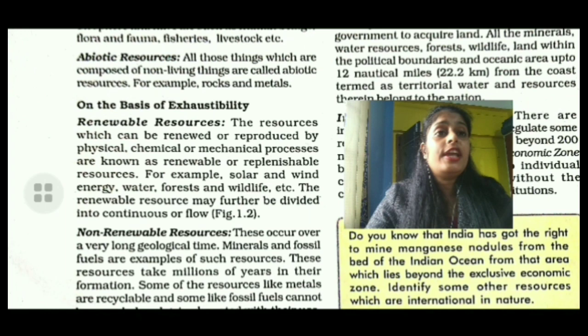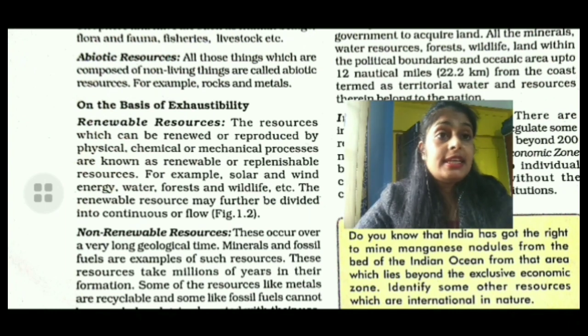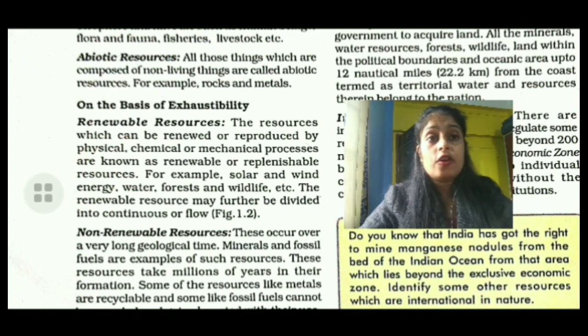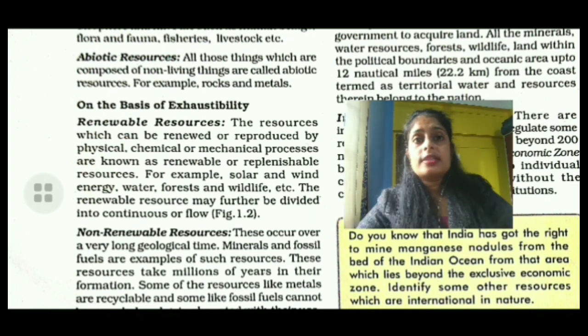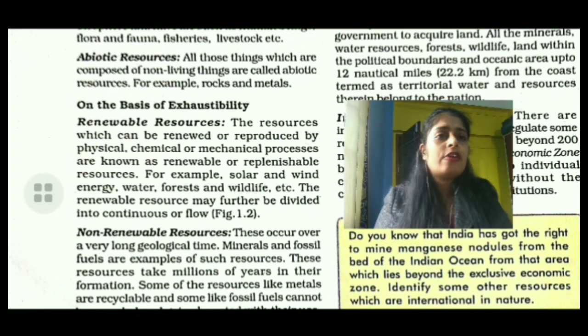The natural resources which do not have a fixed place, which flow on the basis of different natural actions or activities happening in nature, that type of resources is known as flow resources. They are flowing without resting, going everywhere, with no fixed place. That type of resources is known as flow resources.